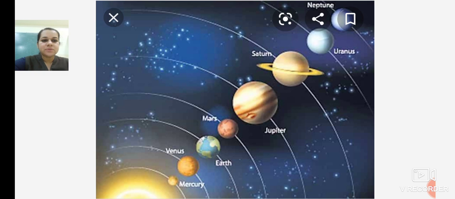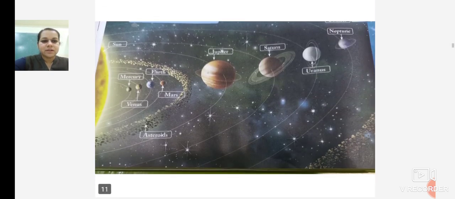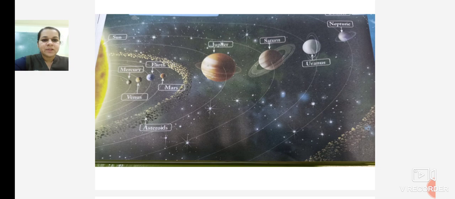This is our solar system, which consists of sun, moon, stars, asteroids and comets, and 8 planets. As you can see in this image also, there is the sun, then after that the first planet is Mercury, then Venus. The third planet is Earth, on which we live. Then Mars, then there are asteroids. Then Jupiter, Saturn, Uranus and Neptune.